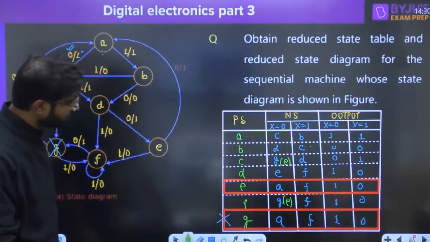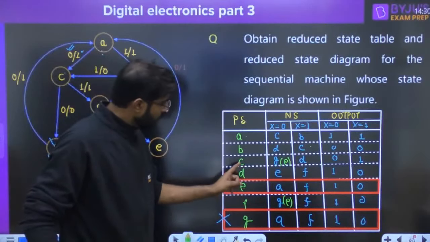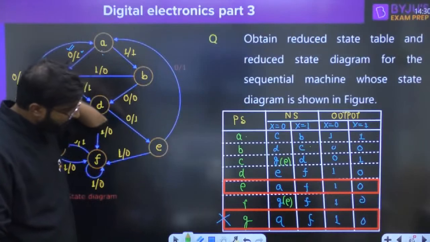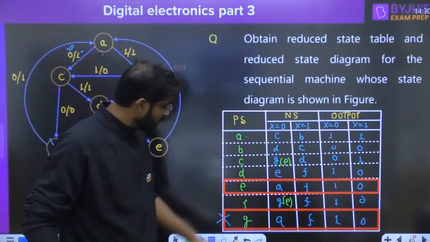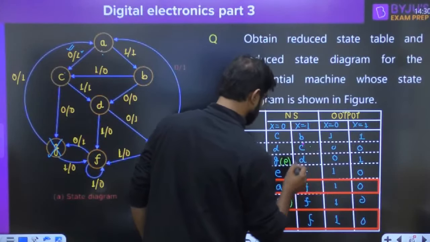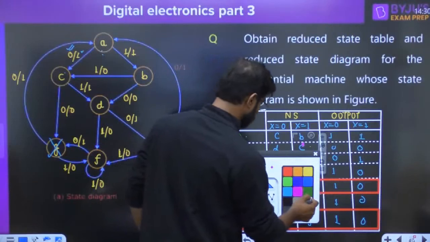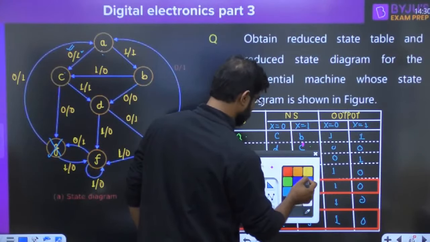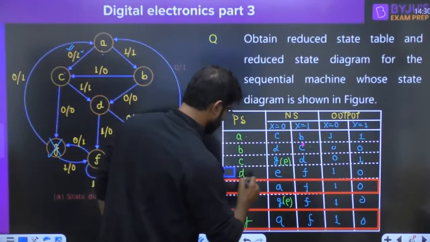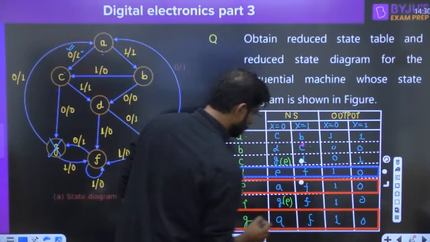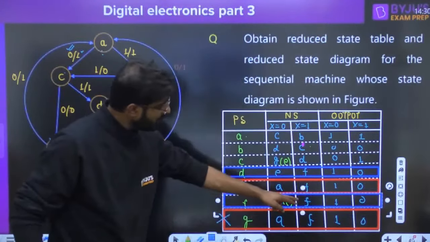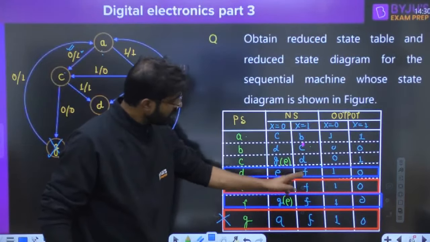Now, if you follow C and D, and also F and D if you follow again, this is also the same.